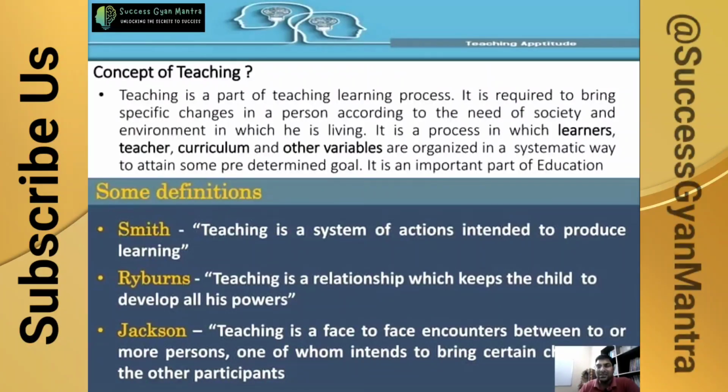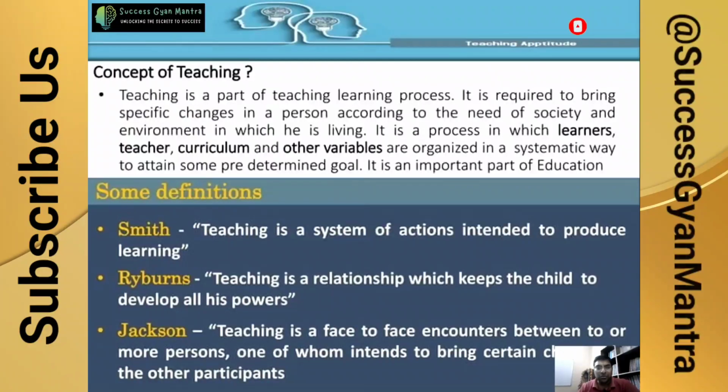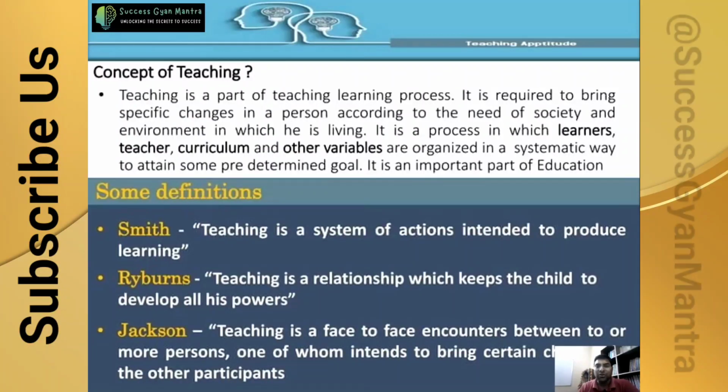So basically, teaching is actions or activities done by the teacher to produce learning, to provide learning. And according to Burns, teaching is a relationship which helps the child to develop all their powers. So it provides powers to the student and to the child. It is a relationship with the student that develops the power to learn something, the power to do something, the power to achieve goals.